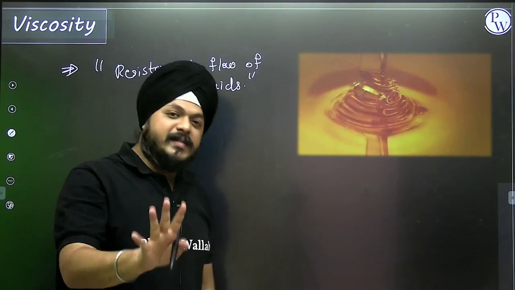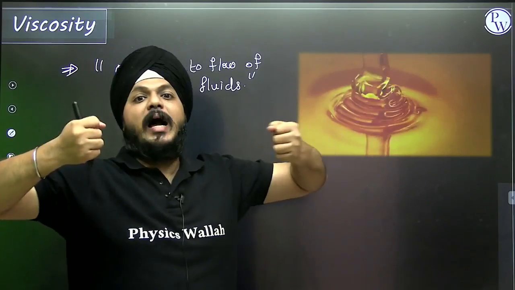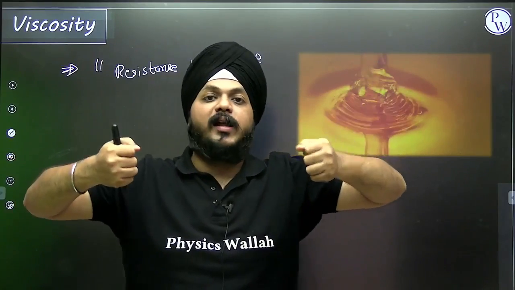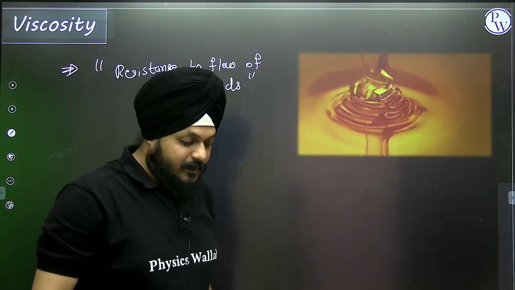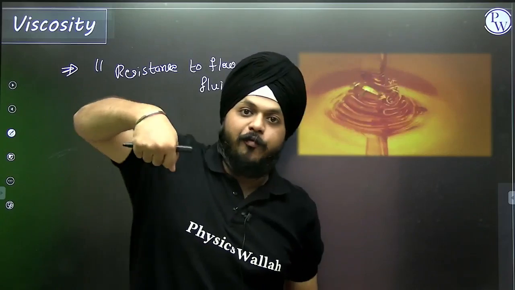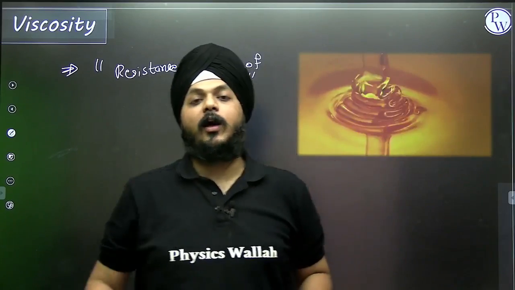Let us take a very simple example to understand. Suppose I am having two jugs in my hand, one full of water, the second full of honey. If I am pouring out the water, obviously it is going to flow immediately along the surface.